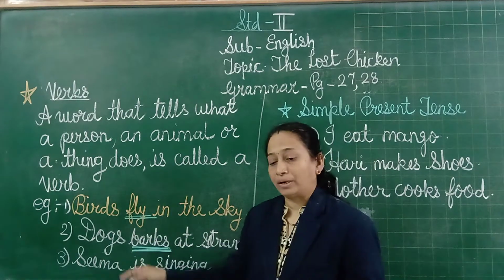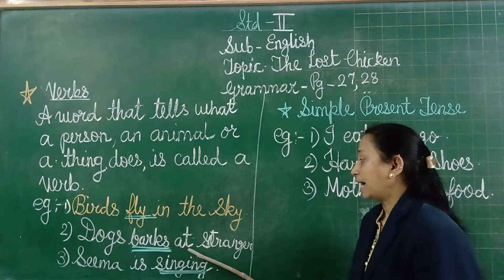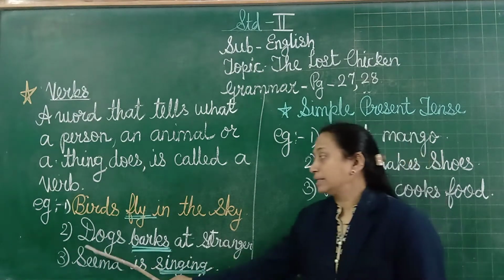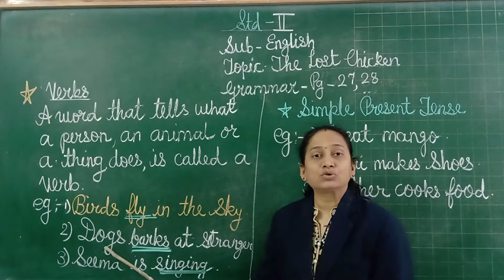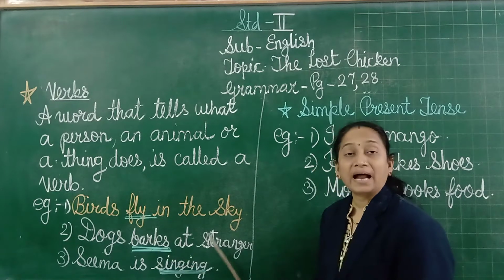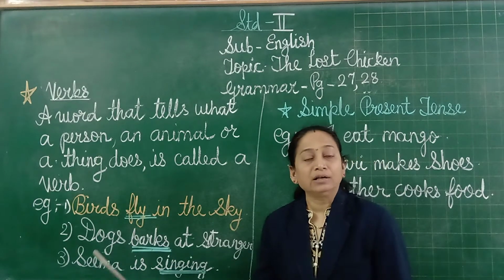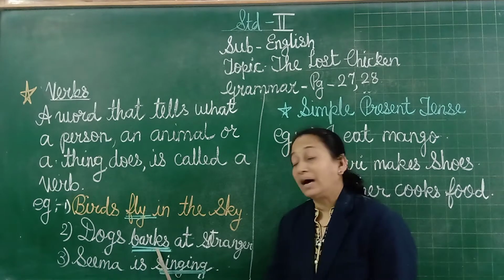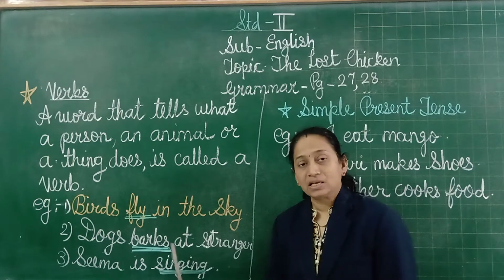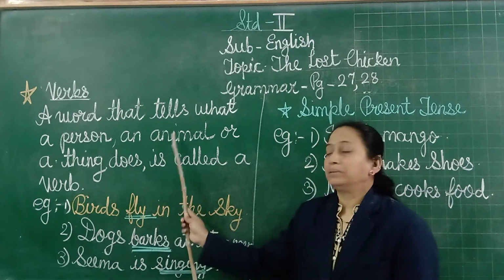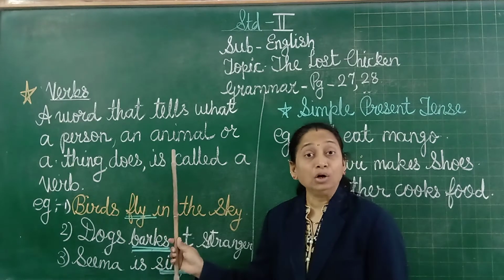Now see the next one. Dog barks at stranger. In this sentence, which animal? Dog. And what is the dog doing? It barks at the stranger. It is the action of barking at the stranger. So the word bark is the verb in this sentence. Whatever a person, animal or thing does, that word is called a verb.